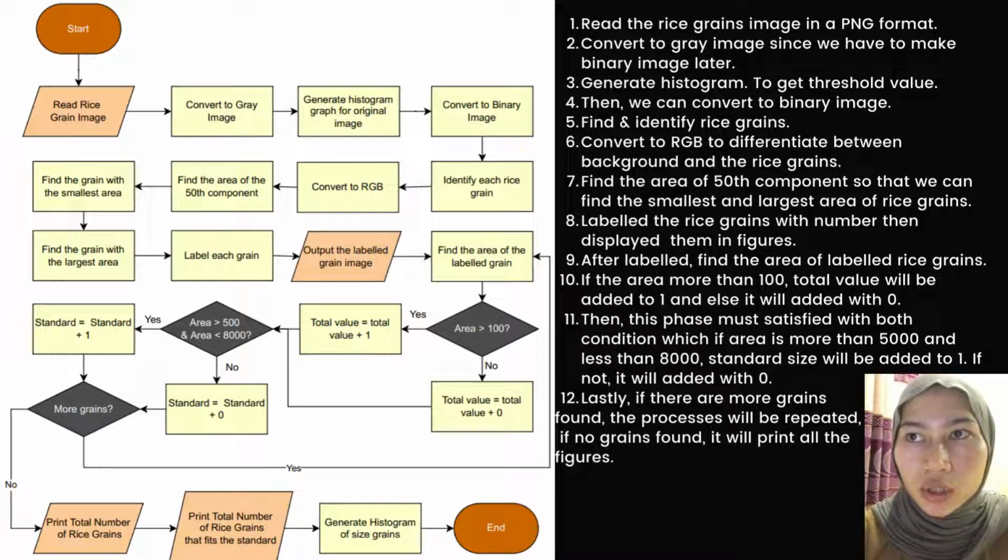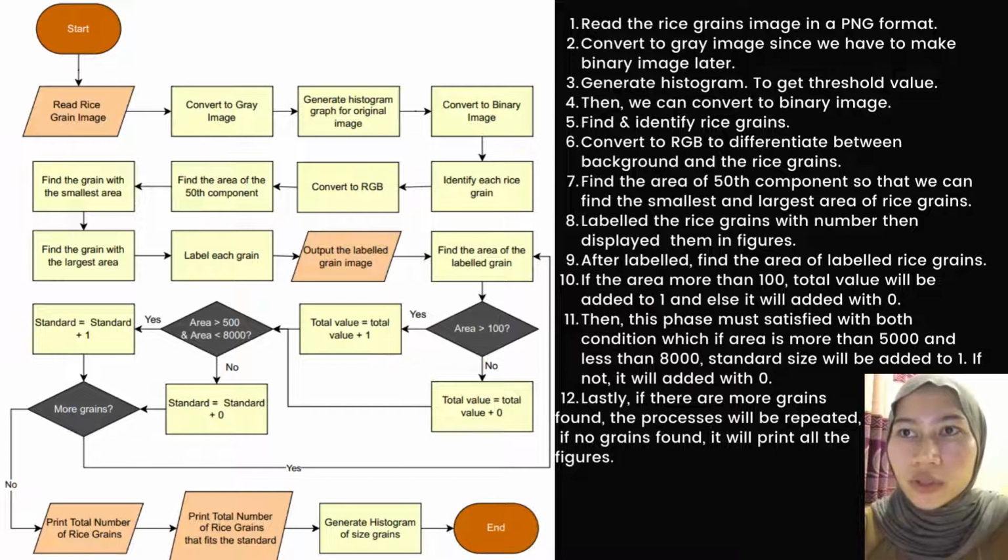Next, we have to generate a histogram graph from the original image. The histogram graph is really important because from that graph we can get the threshold value. And then convert it to a binary image and identify each rice grain image. Next, convert it to RGB to differentiate between the background image and also the rice grains.